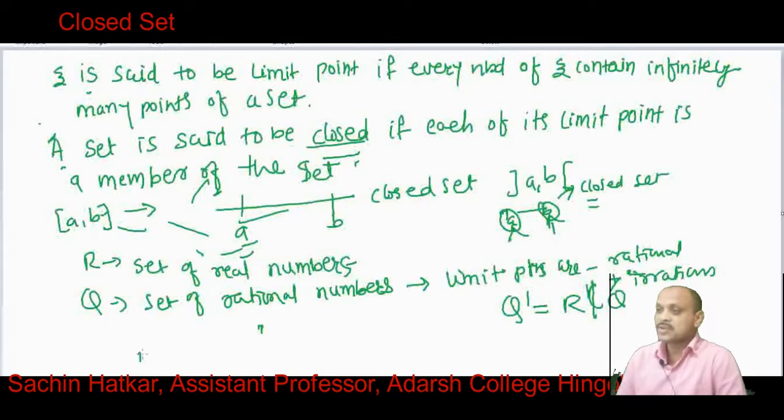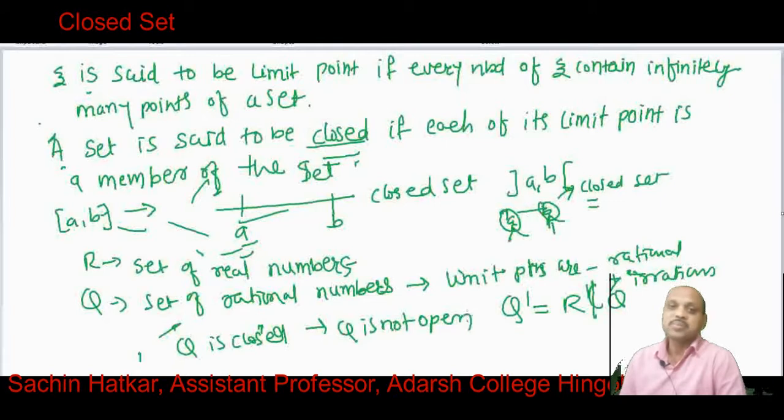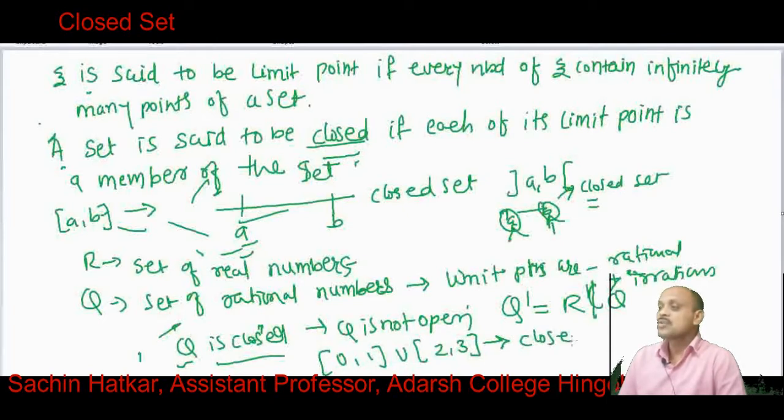Q is not closed. Remember this. We have proved that Q is not open. So this is an example of a set which is neither open nor closed. Now if we consider the union of two intervals, suppose (0, 1) union (2, 3), this is not an interval, it is a union of two intervals, but it contains all its limit points, and therefore it is a closed set.